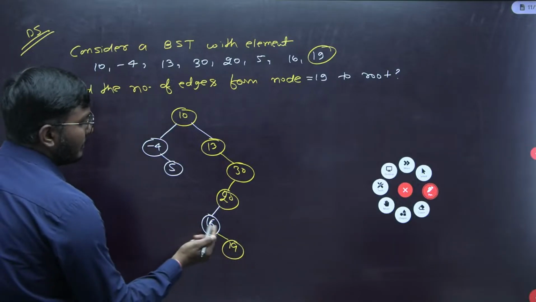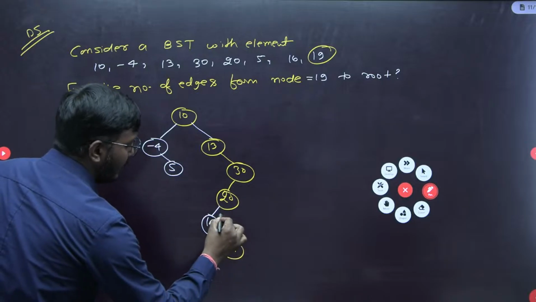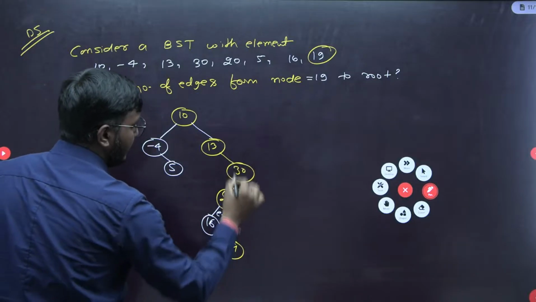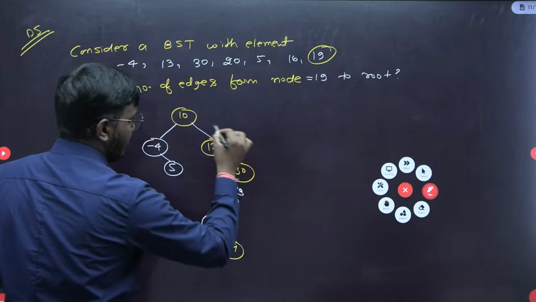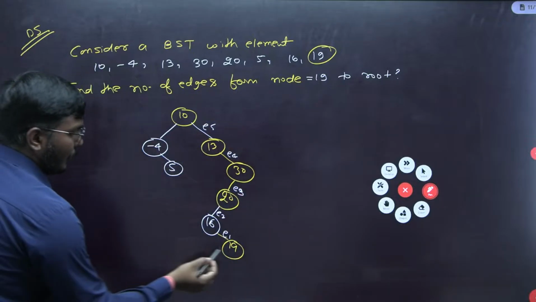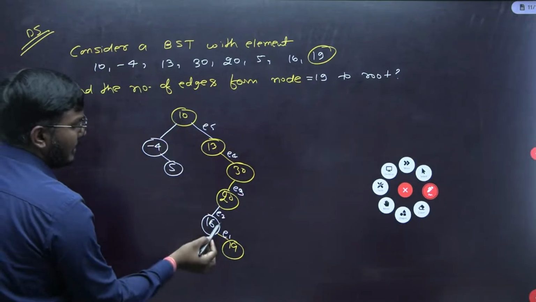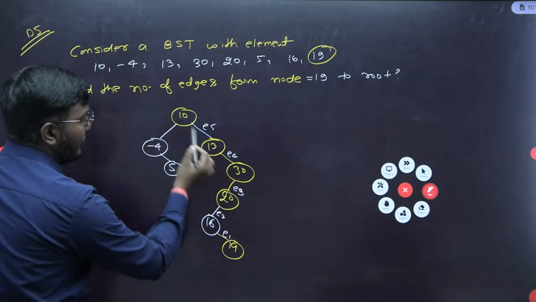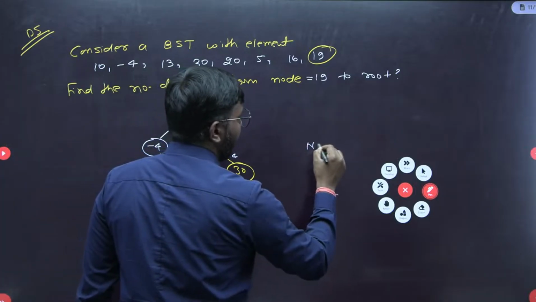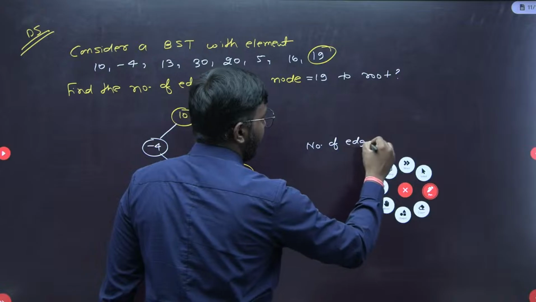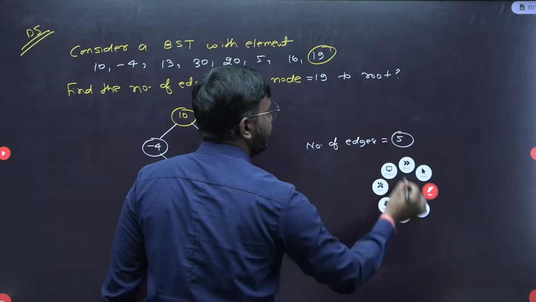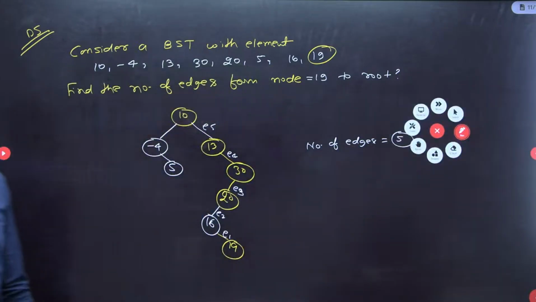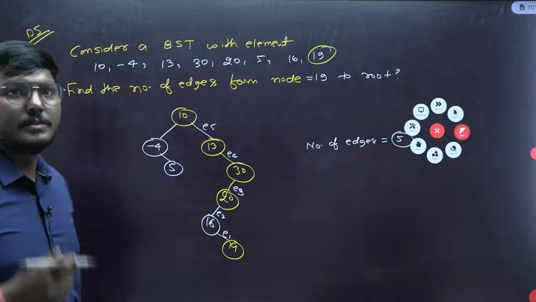Again, just count the number of edges. We have edge 1, 2, 3, 4 and 5. Understood? So from node 19 to the root we have a total of 5 edges. So the answer, the number of edges, will be equivalent to 5. Getting my point now? Fine.